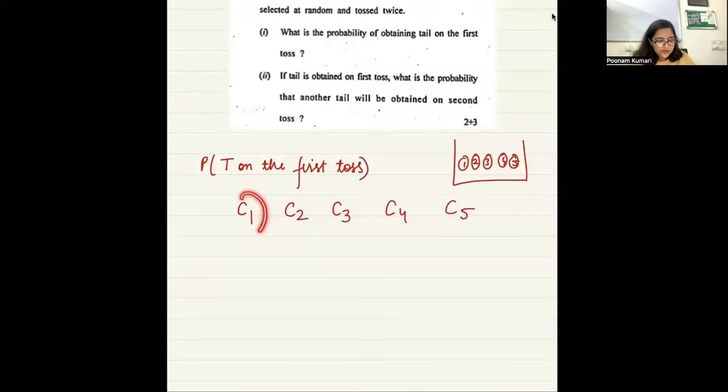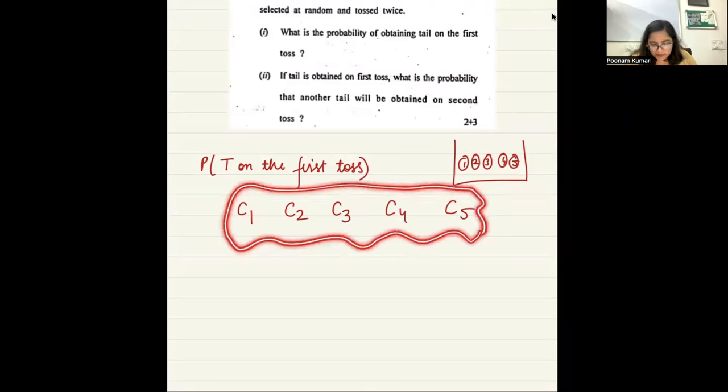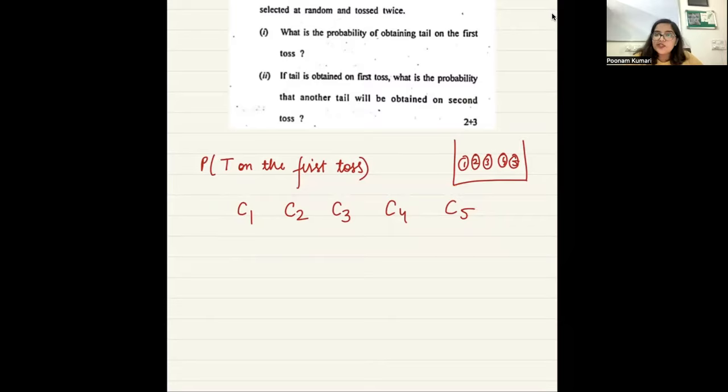So do these events have anything in common? No, ma'am. They are all disjoint. If I pick one coin, I will not be picking the other coin, right? Are these all the possibilities that are available? Are they mutually exhaustive? Meaning, only these 5 possibilities are there.